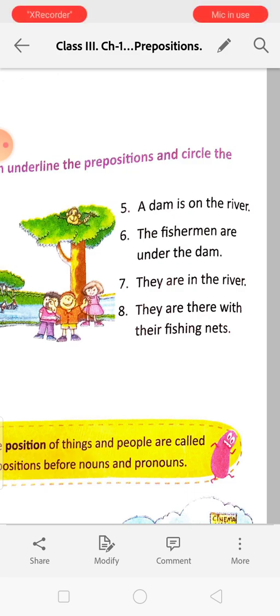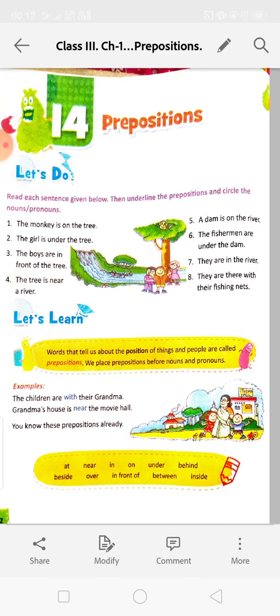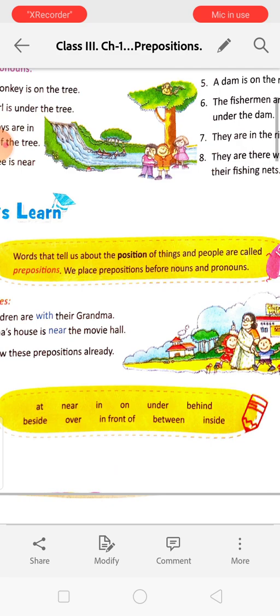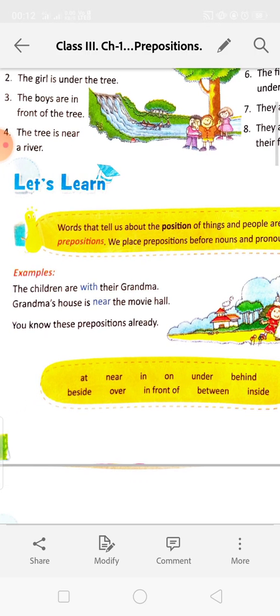They are there with their fishing nets. They is the pronoun and with is the preposition. So you will do the rest by yourself in the book only. So words that tell us about the position of things and people are called prepositions. We place prepositions before nouns and pronouns.